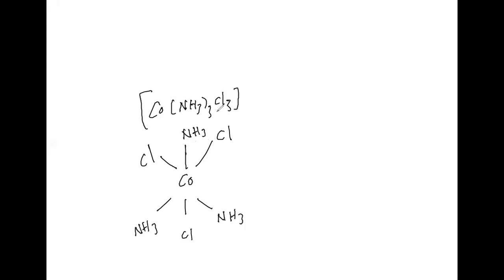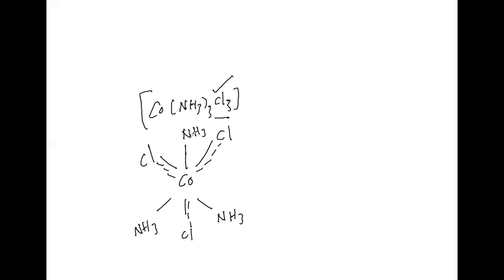But this is referring not only to the coordination number, it is also considering the oxidation state. Here I am going to represent a dotted line, here also a dotted line, and here also a dotted line.